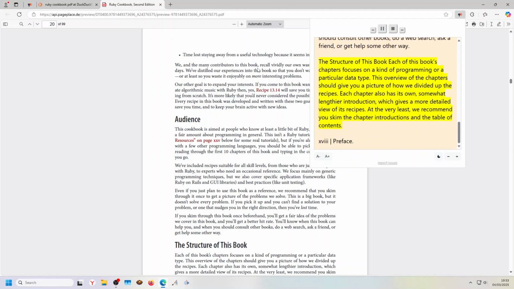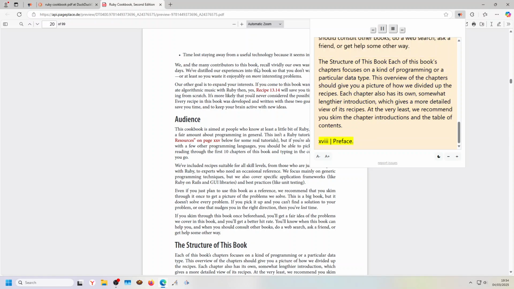The structure of this book: each of this book's chapters focuses on a kind of programming or a particular data type. This overview of the chapters should give you a picture of how we divided up the recipes. Each chapter also has its own, somewhat lengthier introduction, which gives a more detailed view of its recipes. At the very least, we recommend you skim the chapter introductions and the table of contents.